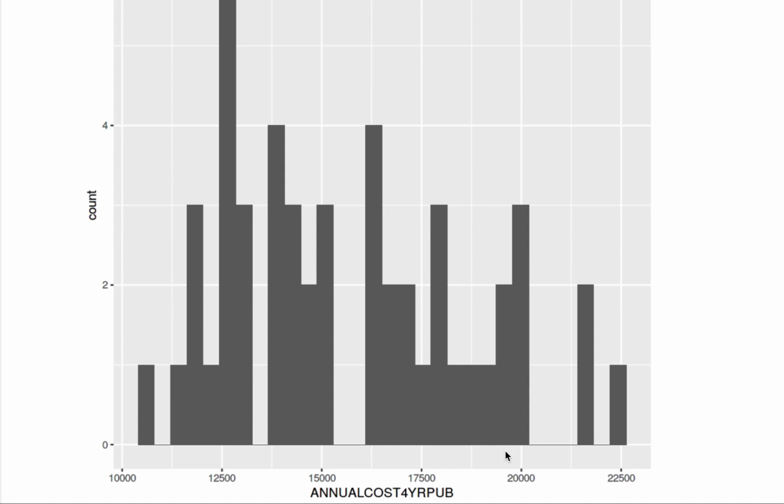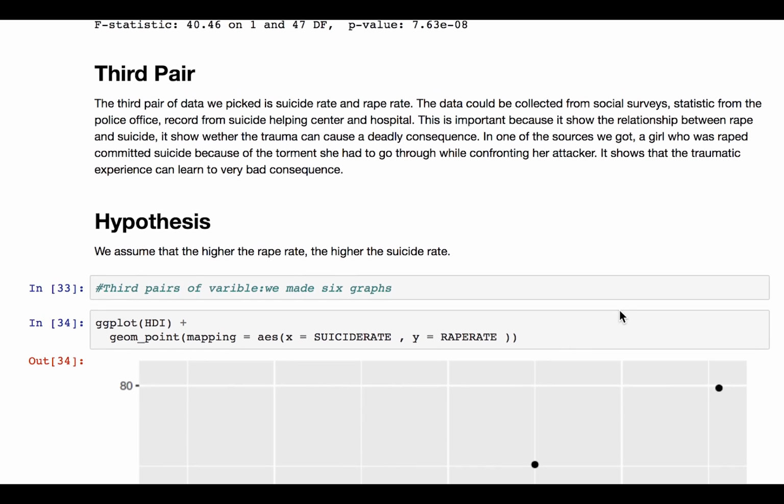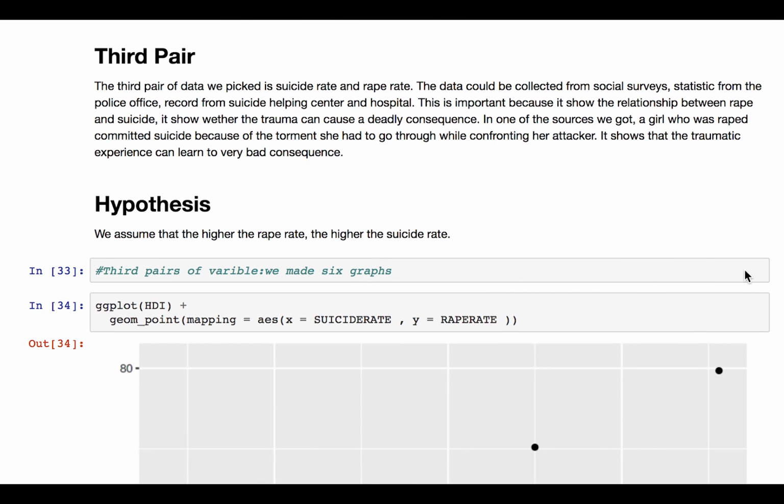And the rest of the costs are pretty balanced and very similar. And here's a summary of our minimum, median, and maximum. Our third pair of variables is suicide rate and rape rate.